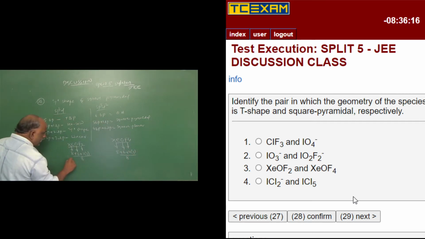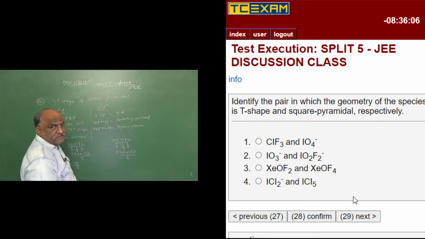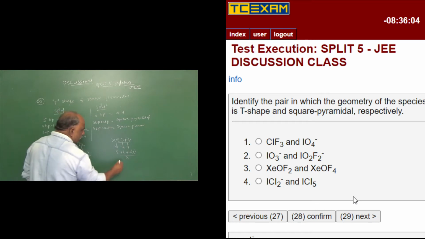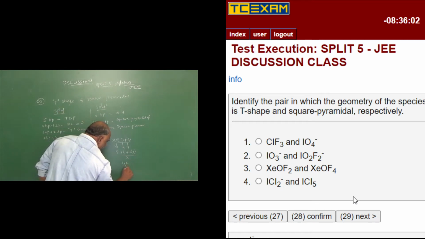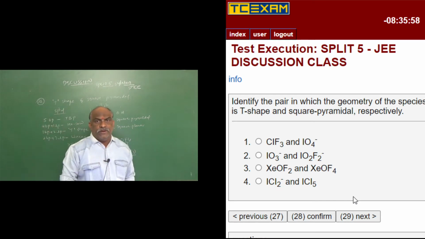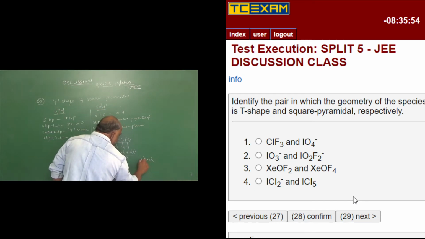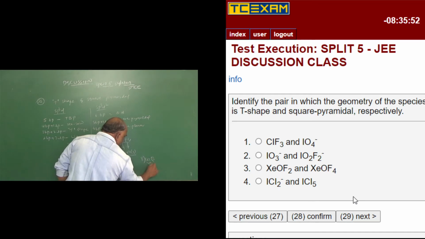So here what will be the answer? 7 twos are 14, 14 plus 6 is 20, 20 plus 8 is 28. 28 by 8. Here, 7 fours are 28, 28 plus 6 is 34, 34 plus 8, what will we get? 42 by 8. One is 28 by 8, the second one is 42 by 8. We should go with 42 by 8. 8 fives are 40, and the remaining 2 will be there. 2 ones are 2, so 0.